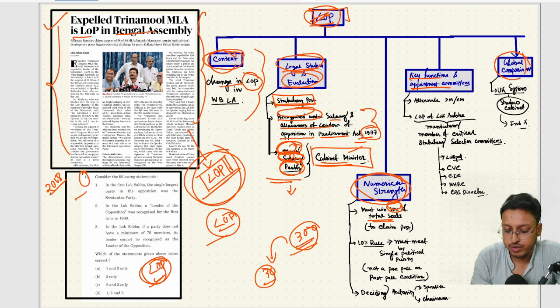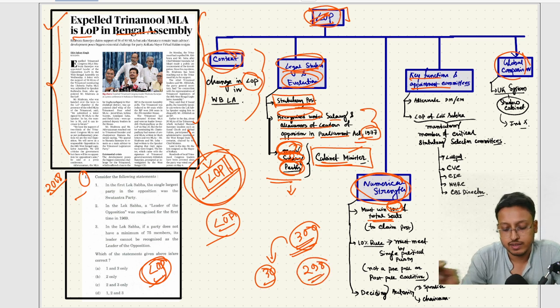In the case of West Bengal, we have around 298 state legislative assembly seats. That means if any political party wins at least 30 seats, then that political party can appoint a leader of opposition. Okay, understood? So that is the 10% rule.